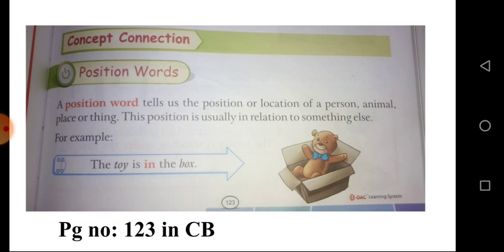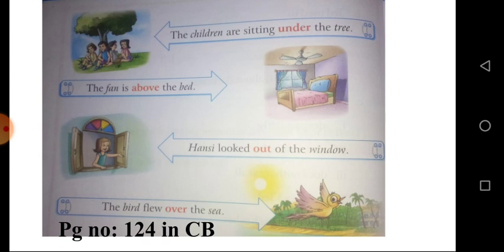Let's see some examples. The toy is in the box. The toy is a thing and the position is in the box. In is a position word. See page number 124 for some more examples. The children are sitting under the tree. Children are persons. The position of the children is under the tree. And the next one, the fan is above the bed. The fan is a thing and the position is above the bed. Above is a position word.